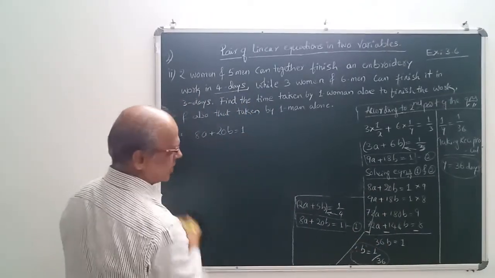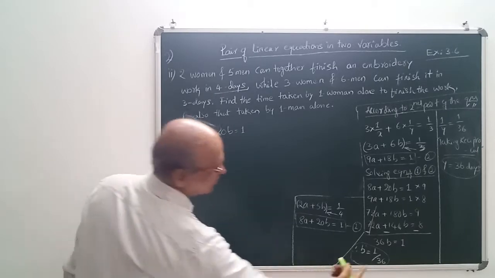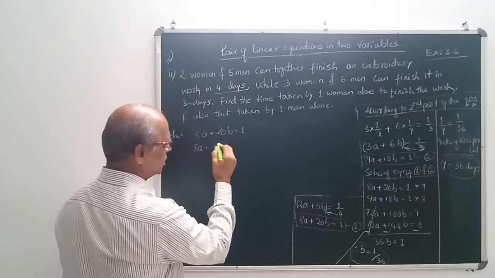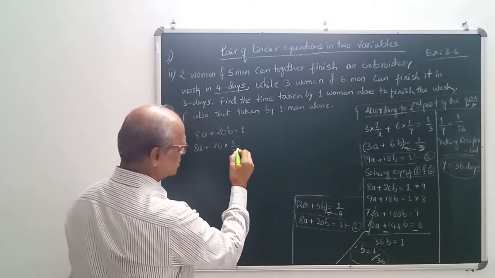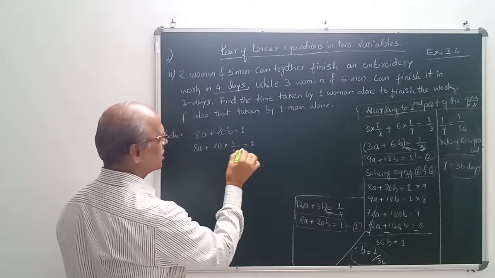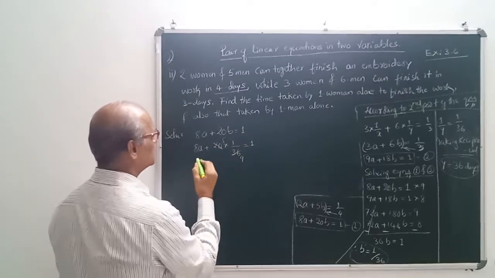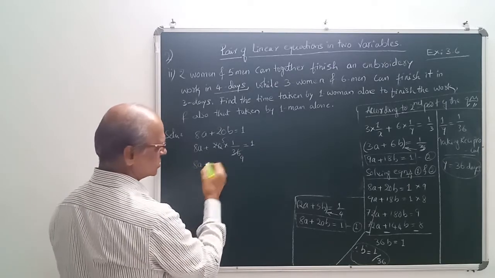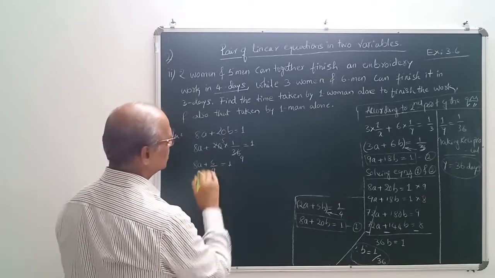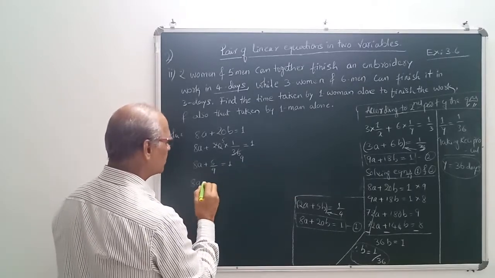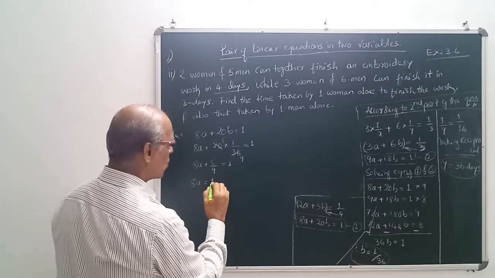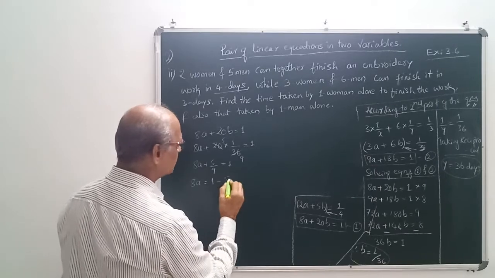8a plus 20b is equal to 1. Now what is our b value here? 1 by 36. Put it over here. So 8a plus 20 into 1 by 36 is equal to 1. Cancellation possible? 9s are 5s are. That means 8a plus 5 by 9 is equal to 1. Send this 5 by 9 to this side. 8a is equal to 1 minus 5 by 9.